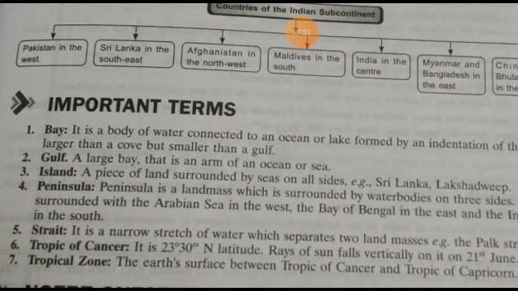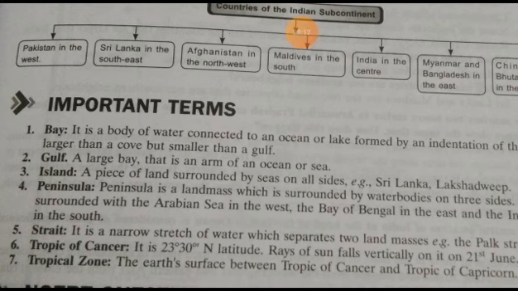Basically it is a narrow stretch of water, which separates two land masses, and because of this narrow stretch the water bodies are separated into two masses. For example, Palk Strait. Palk Strait is between India's southern part and Sri Lanka. In between there is a water body and it is called the Palk Strait. So this is about the strait.